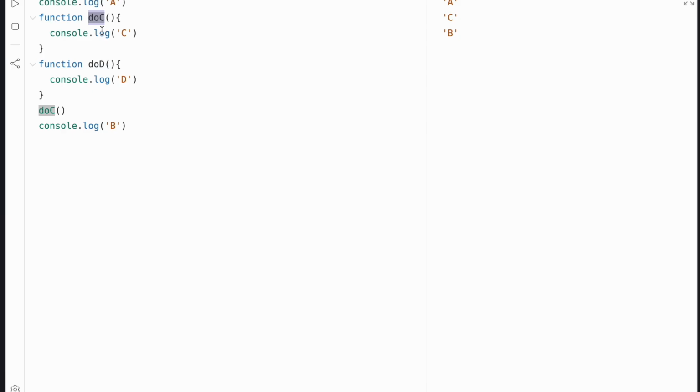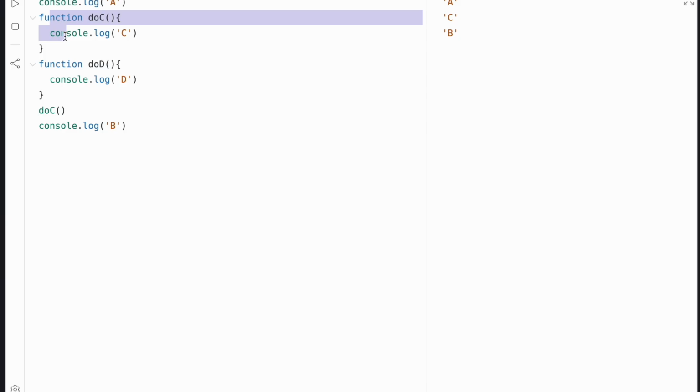Maybe it needs something from do C, for instance. But if we call do D directly, in that case, it's going to fail, because let's say that do C was an asynchronous function, maybe a network request or something, it's possible that this function is not done executing.